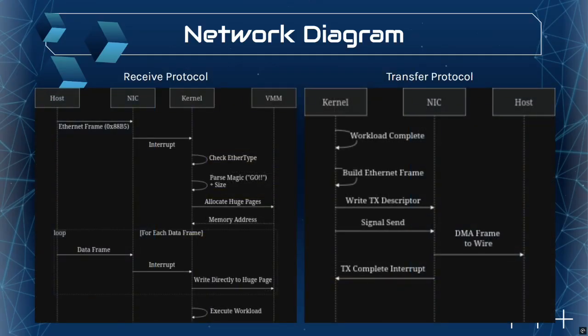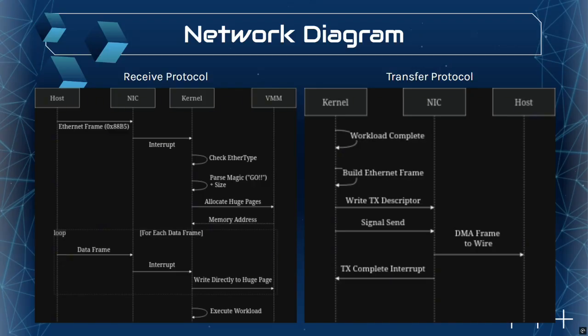Thanks, Lucas. So once the driver is live, there is a receive flow on the left. The host sends the first Ethernet frame carrying our custom Ethernet type 0x88B5. We used a reserved experimental ether type so that there's no other traffic on the network that accidentally gets interpreted as a workload. The NIC fires a hardware interrupt.